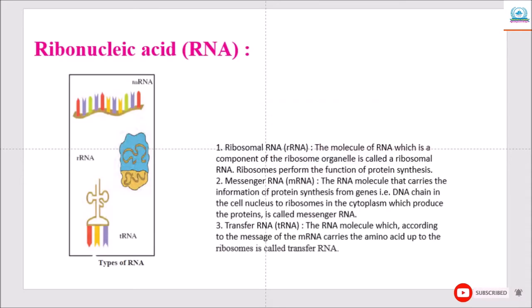The next is ribonucleic acid, that is RNA. RNA is the second important nucleic acid of the cell. This nucleic acid is made up of ribose sugar, phosphate molecule and four types of nitrogen bases, which are adenine, guanine, cytosine and uracil.